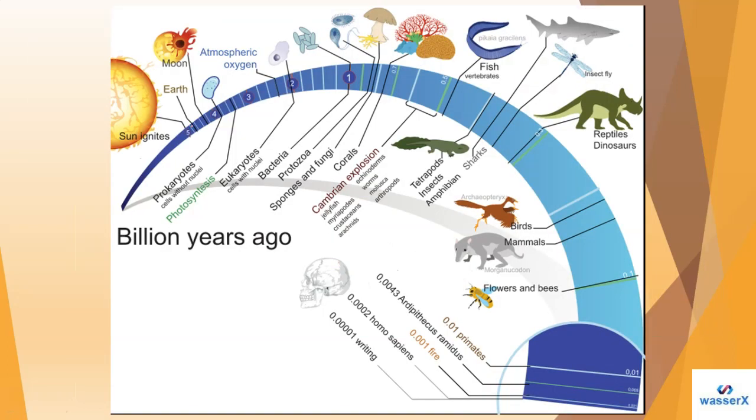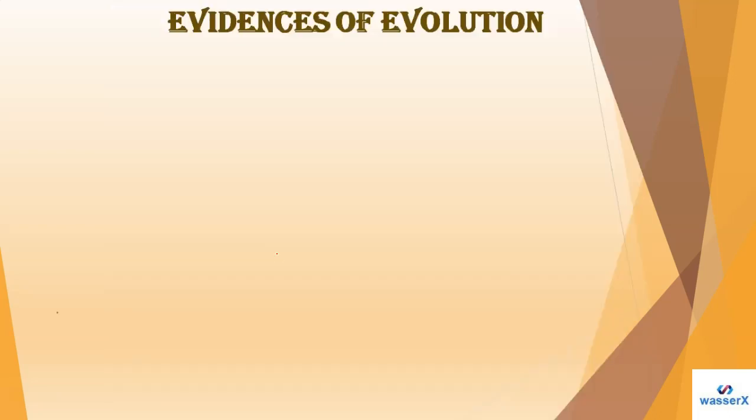In this picture, as you can see, we have the origin of life. From the origin, the sun ignites, then the earth forms, and then after that the moon, then prokaryotes, eukaryotes, the whole evolution process, till Homo sapiens. In this way you can understand how, because of mutation, because of alteration at the molecular level, changes and variations happen. And in this way the evolution process keeps on going.